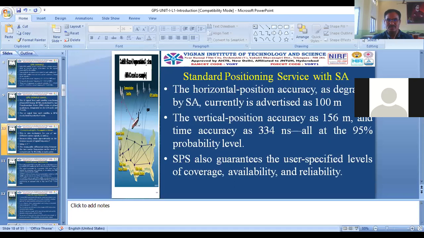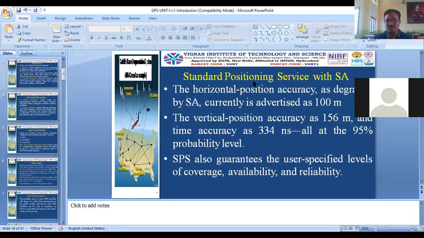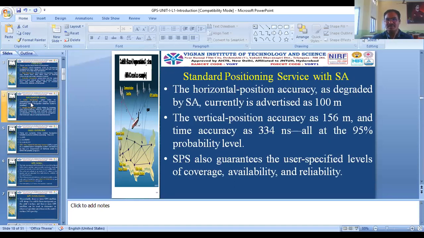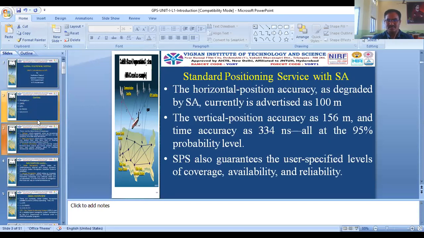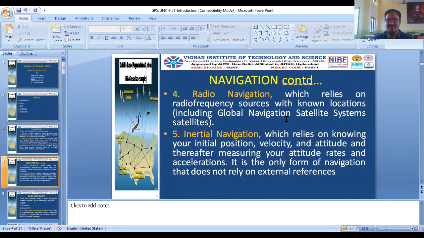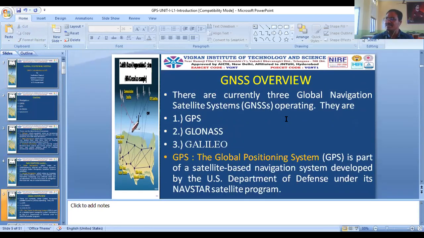Can somebody help me in finding out what topics were completed in our previous class? We have completed GPS and seen the GPS architecture. In the very beginning class we completed navigation techniques; there are 5 navigation techniques.